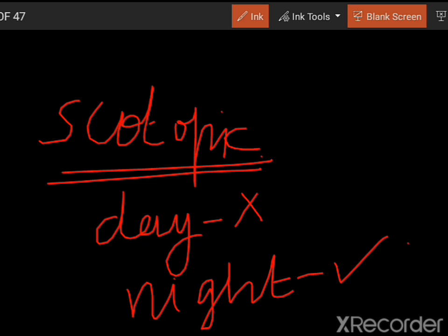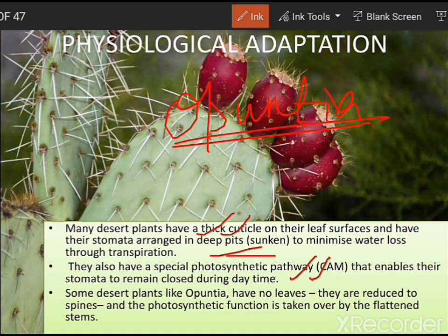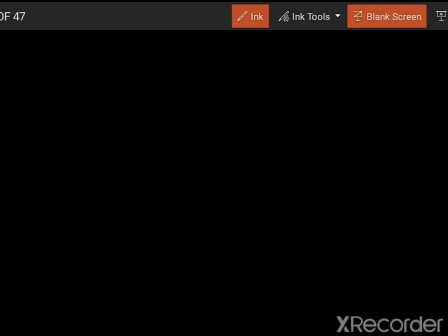But if it is open during the daytime, then a lot of water will be drained by the process of transpiration. So to prevent that, these have scotopic stomata, so that the amount of water lost in the form of transpiration is reduced. Another one is that they do not have leaves, and instead of leaves they have spines. The photosynthetic activity is not done by spines; rather it is done by the flattened stem, and that flattened stem is known as phylloclade.